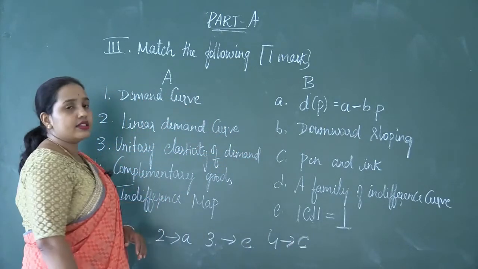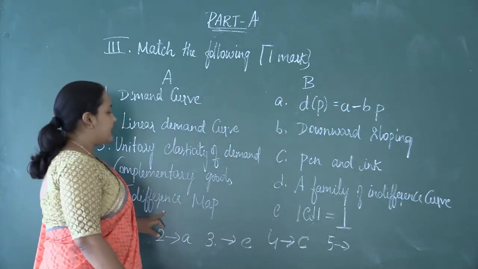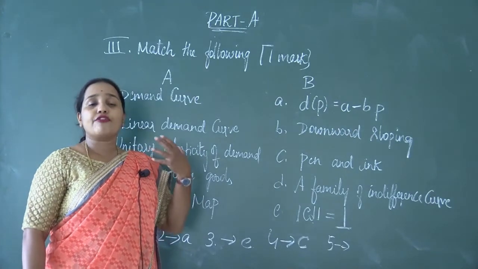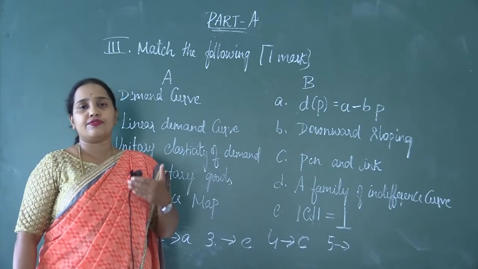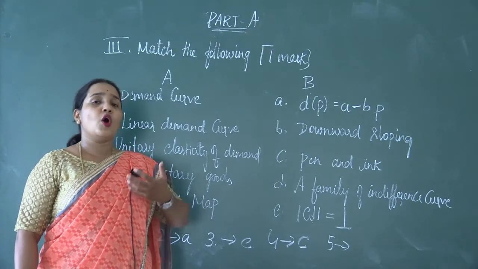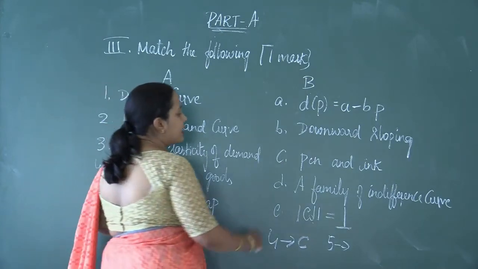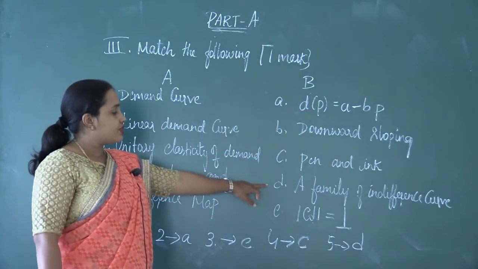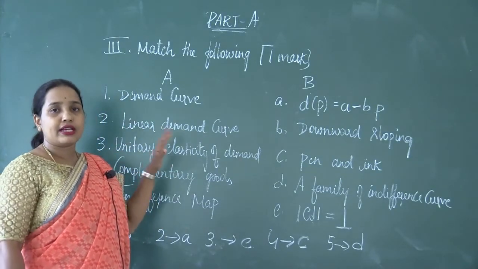And the next one is the fifth question, indifference map. We learned that a family of indifference curves is an indifference map, or a set of indifference curves or a group of indifference curves is also called an indifference map. The appropriate answer for the fifth question is option D. So you must be very careful while matching these questions.